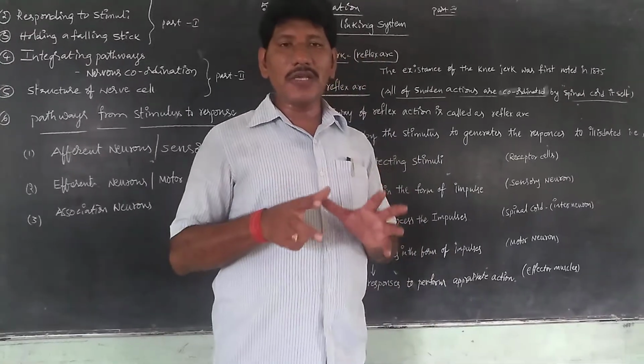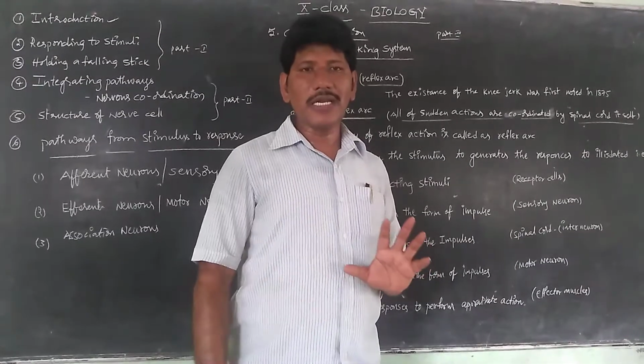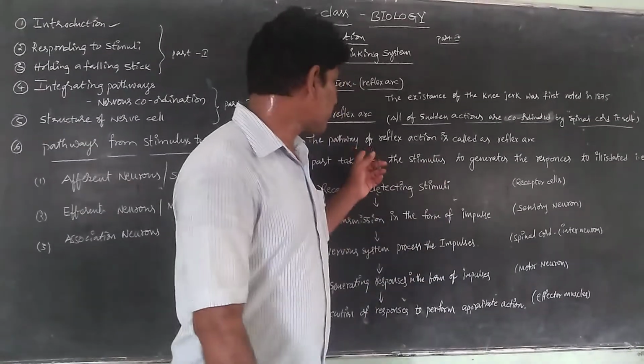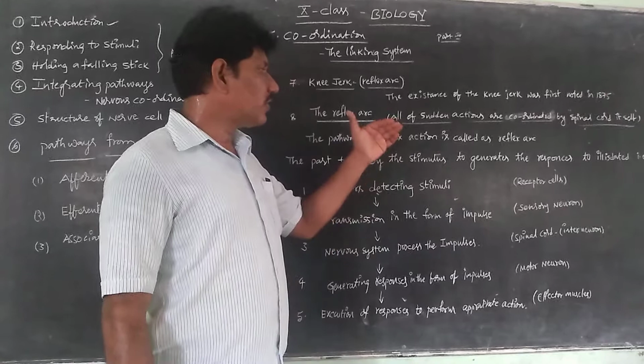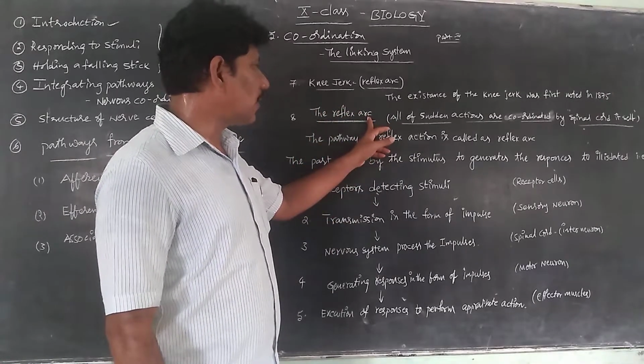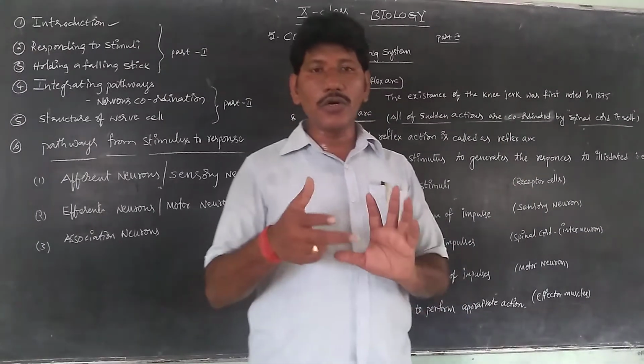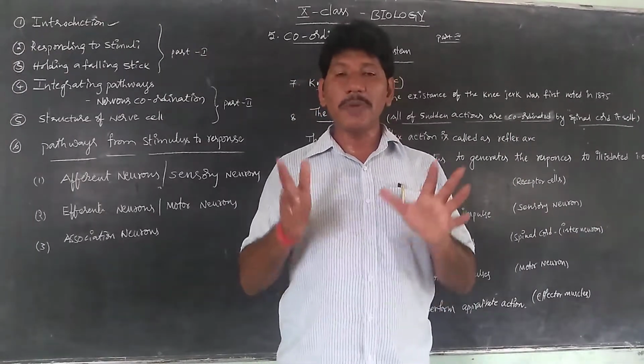So the reflex arc has a type of pathway. Is it clear? We would like to understand this concept like this. In the reflex arc, all sudden actions are controlled and coordinated by the spinal cord itself.